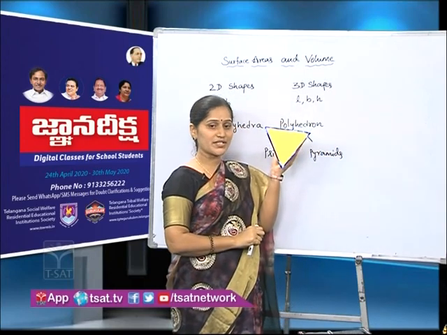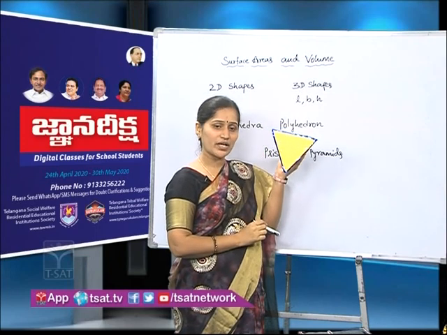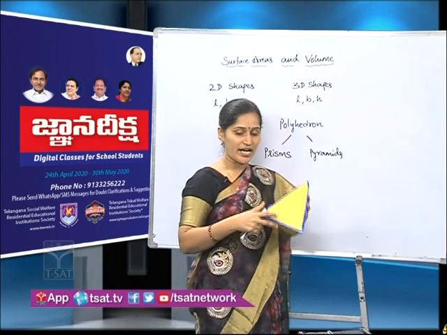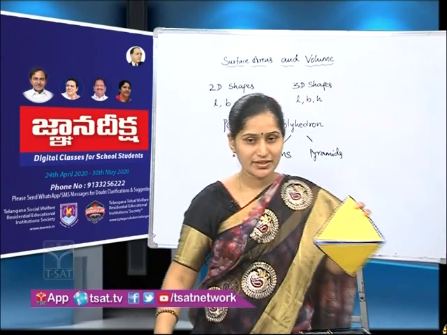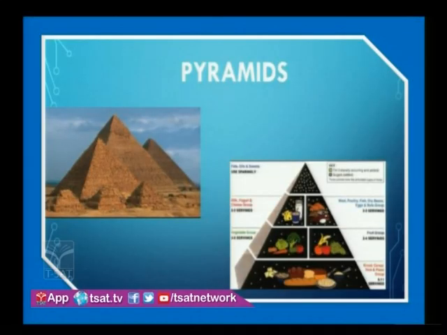Now I have shown you this, right? What is this base shape? Triangle shape. So how can we name it now? Triangular pyramid. Very good. Now look at the next slide. Oh, the seventh wonder, is it or not? One of the wonders. So mathematics is involved everywhere, right? Egyptian pyramids are the best examples of pyramids.